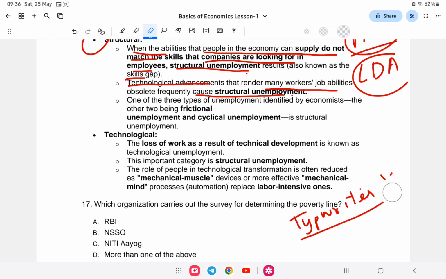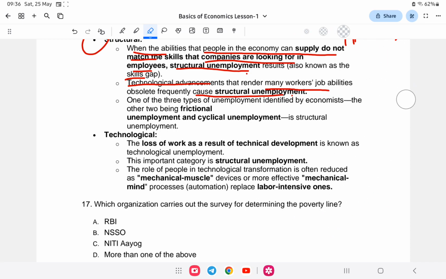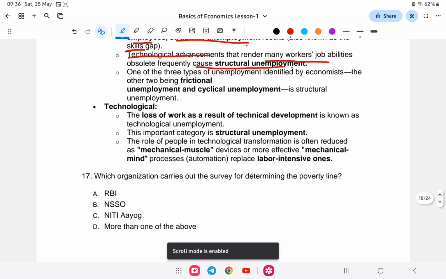Now computers are used and our parents are not able to use the computers. So this type of unemployment is due to a technology gap. We do not use typewriters, so there's no use of this person who knows typewriter. Employ someone who knows computers. So this type of unemployment is also known as technological unemployment. So I hope you're clear with this.